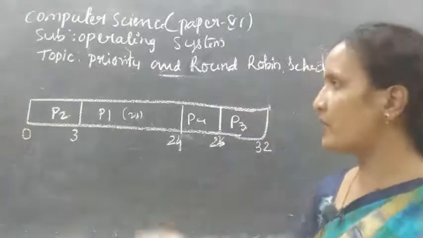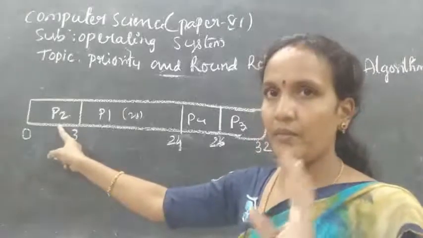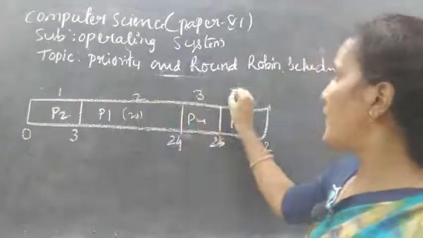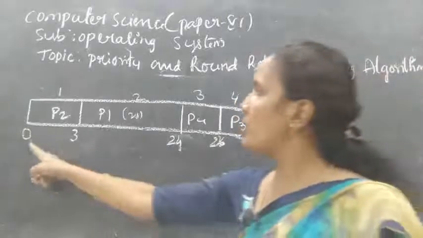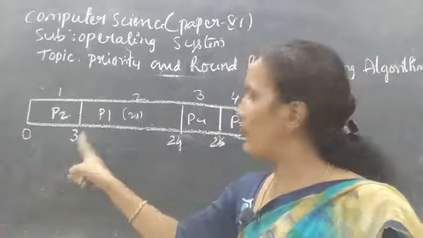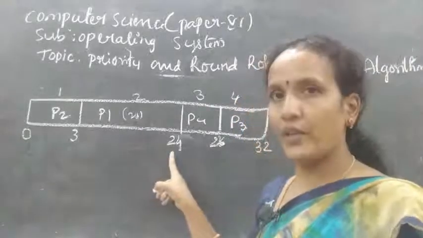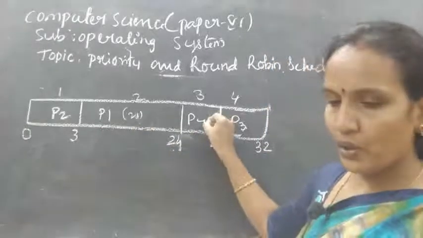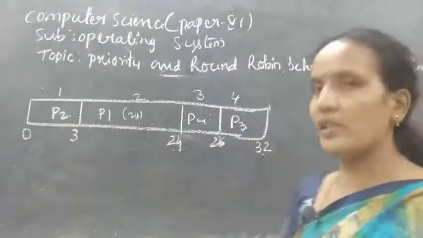So P2 execution time is 3 milliseconds. It has first priority, second priority, third priority, fourth priority. So 0 to 3, first. Next 3 to 24, second priority. Here it is 21. Next here only 2. Next it is 6.